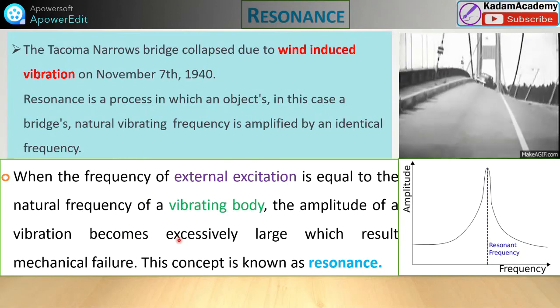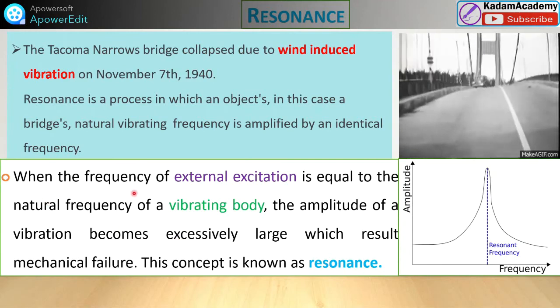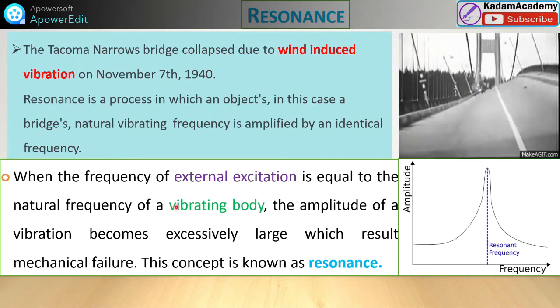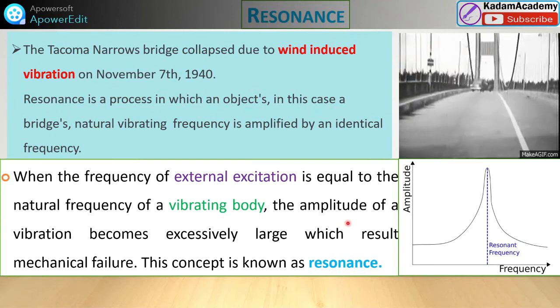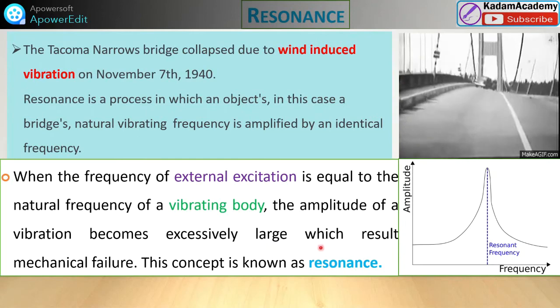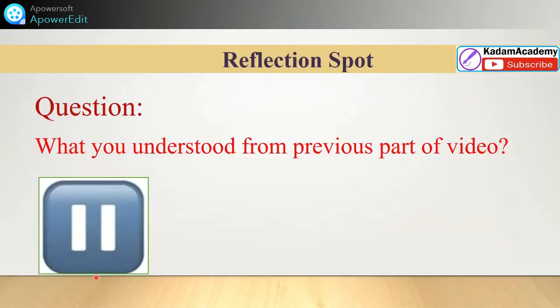You must know that when the frequency of external excitation is equal to the natural frequency of the vibrating body, the amplitude of vibration becomes excessively large, which results in mechanical failure. This is called resonance.